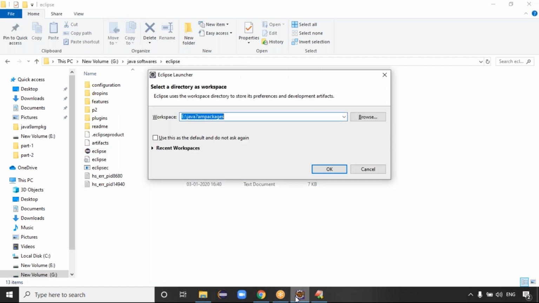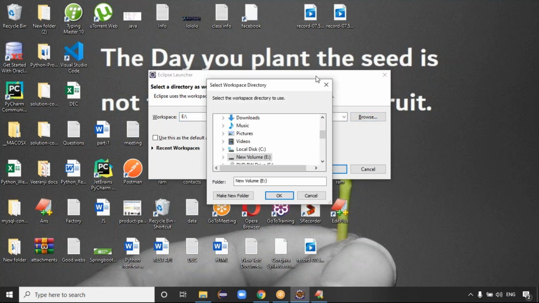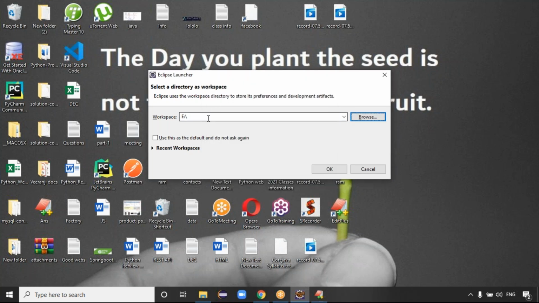Once you double click on this file, it asks for a workspace, guys. Workspace means what? Where you want to save your code, guys. So give me some workspace. Here, in local disk E, I want to create some folder. You can browse it, guys. Where you want to save, you can browse there. If you are not interested in browsing, no problem. Directly you can give some name. Automatically it will create the folders also. Guys, where you want to save your application from Eclipse IDE. In Eclipse IDE, the code you write.